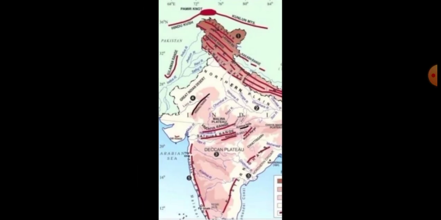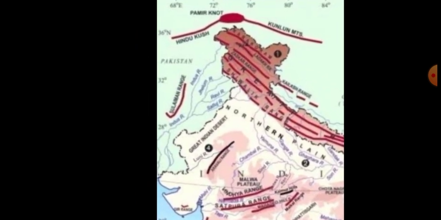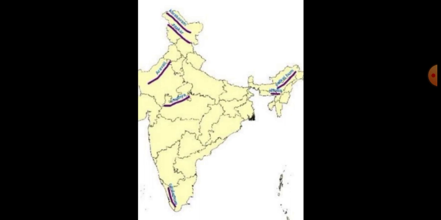Okay, then you have to see the next map. In this map, Pamir Knot is here, on the northern side. Nearby Pamir Knot is Hindukush. Those two mountain ranges you have to do: Pamir Knot and Hindukush. Okay, then the next map.